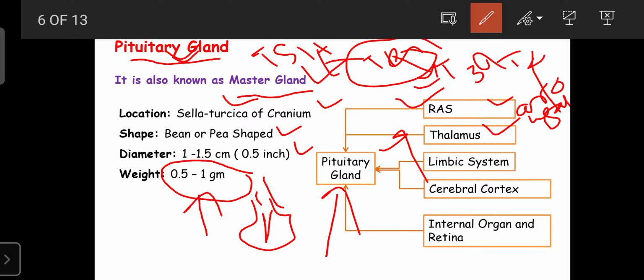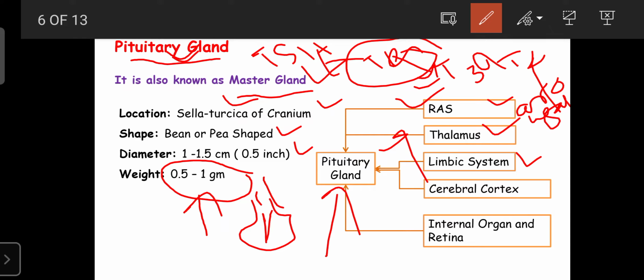Then the limbic system mainly regulates your locomotion, running, walking, writing skills, whatever there is. Those all are standing positions, or sitting posture, or maintenance of the equilibrium of the body. All of that is regulated by the limbic system. When you are running, the blood pressure automatically increases immediately. When you are sitting or relaxing, your blood pressure automatically decreases. That is detected by the limbic system, which sends information to the pituitary gland, and the pituitary gland adjusts the hormones, and with the help of the hormones the blood pressure is increased or decreased.